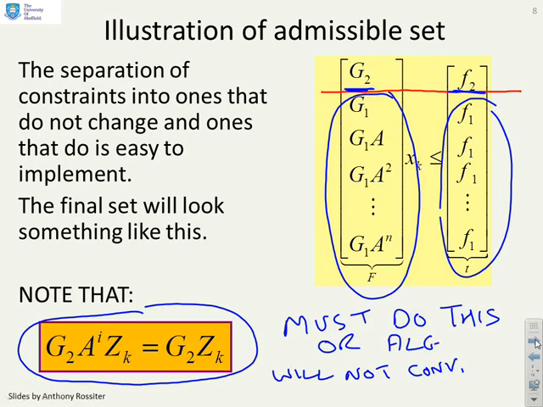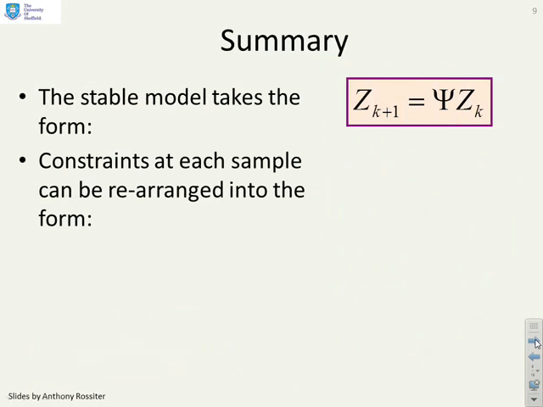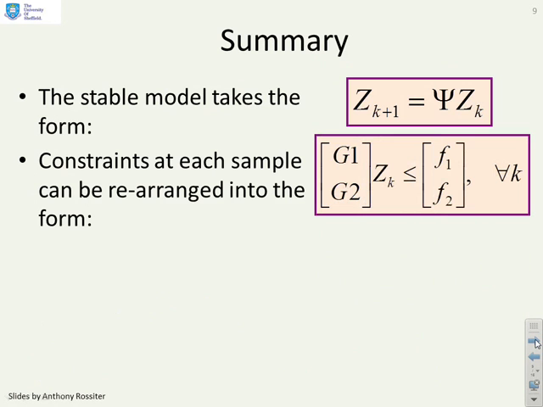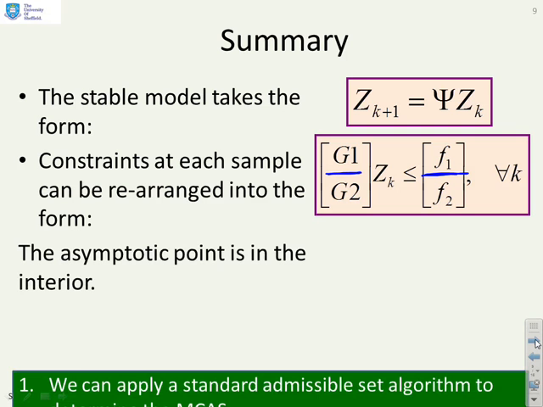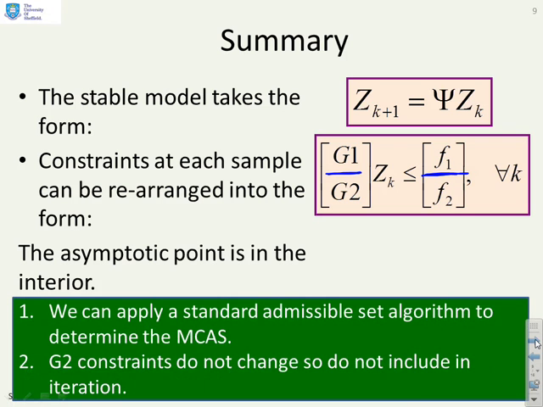If you iterate forward on the G2, you'll find your admissible set never converges because that constraint set is never converging. So in summary, we've got a stable model of this form, zk plus 1 equals psi zk. We've arranged our constraints in this particular form where we've separated between ones that actually occur every sample and ones that occur just once. And we need the asymptotic point, the convergence point, to be in the interior.